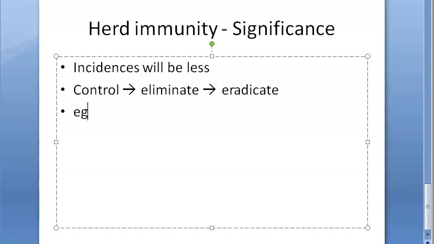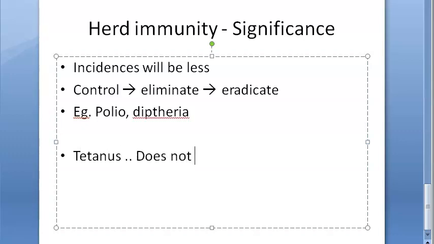Example, you have polio, right? Polio has been eliminated in India. Type 1 is still there. Type 2 and type 3 polio viruses have been eradicated from the world. Then diphtheria. All these by vaccination, etc. You can achieve herd immunity. What about tetanus? Tetanus does not have herd immunity.